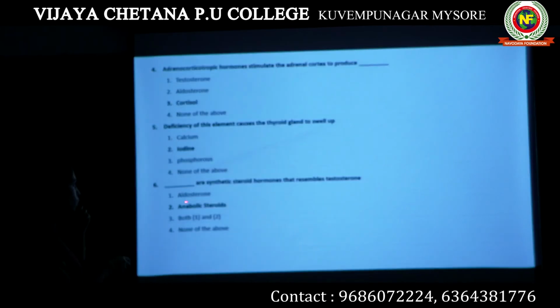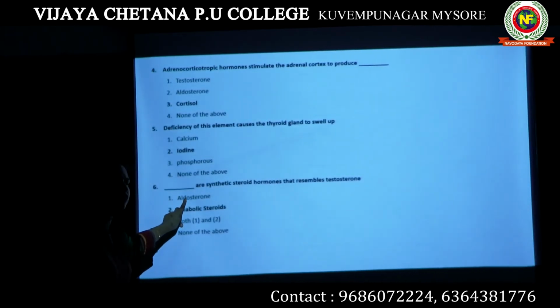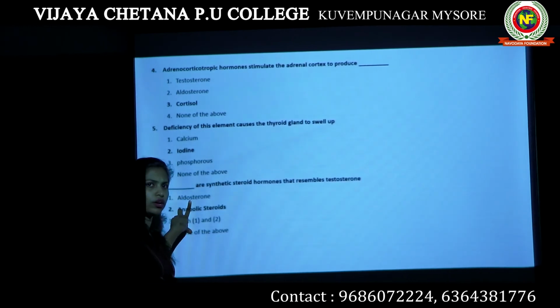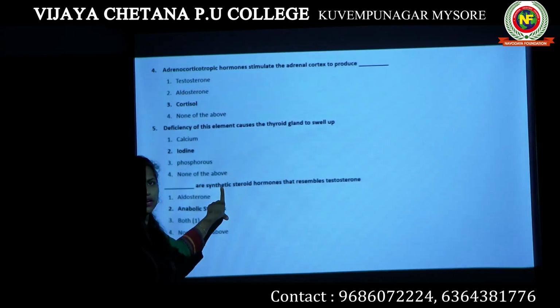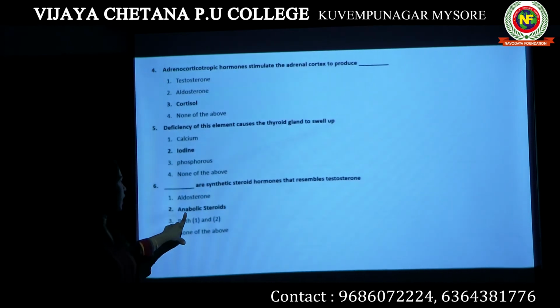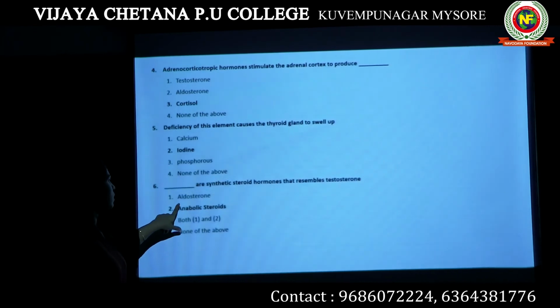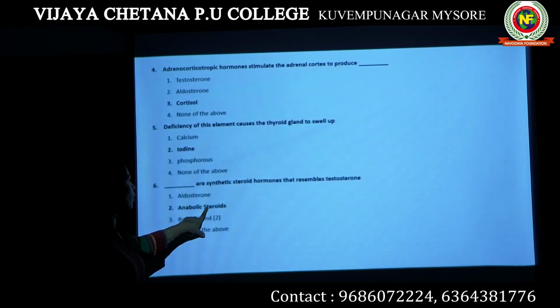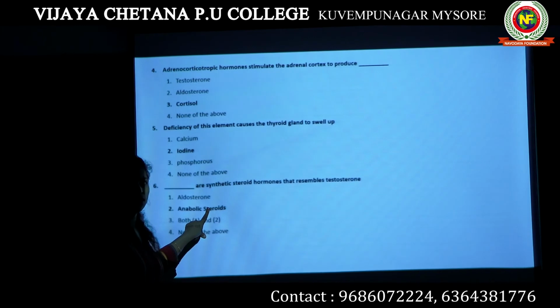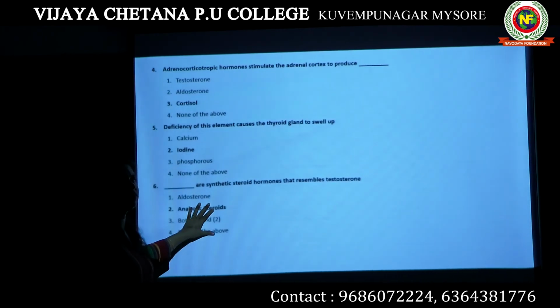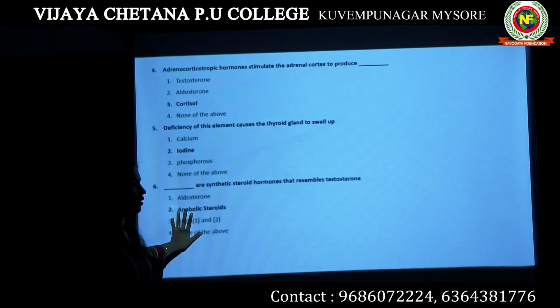Let's talk about aldosterone. Aldosterone definitely is not an option because aldosterone is a mineralocorticoid produced by the adrenal cortex. It is not a synthetic hormone. The name itself indicates anabolic steroids. Okay, anabolic steroids, the steroids which build, right?